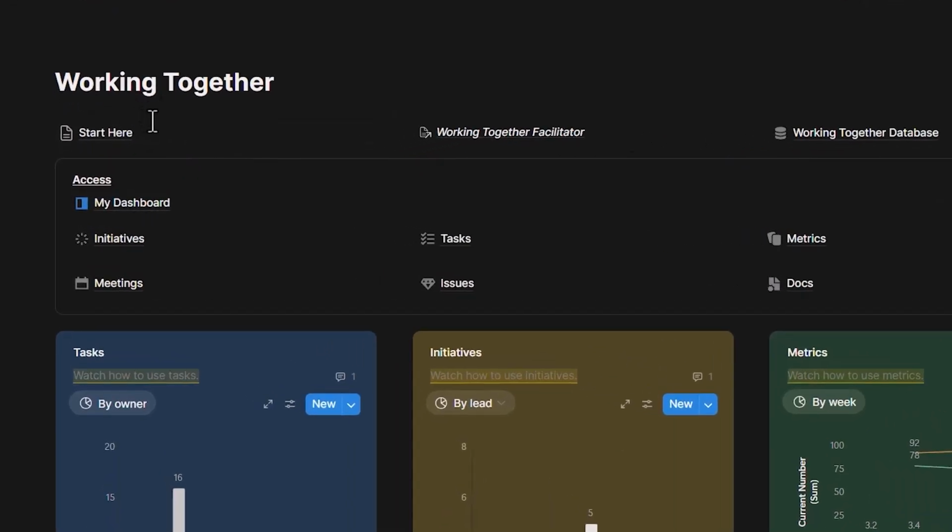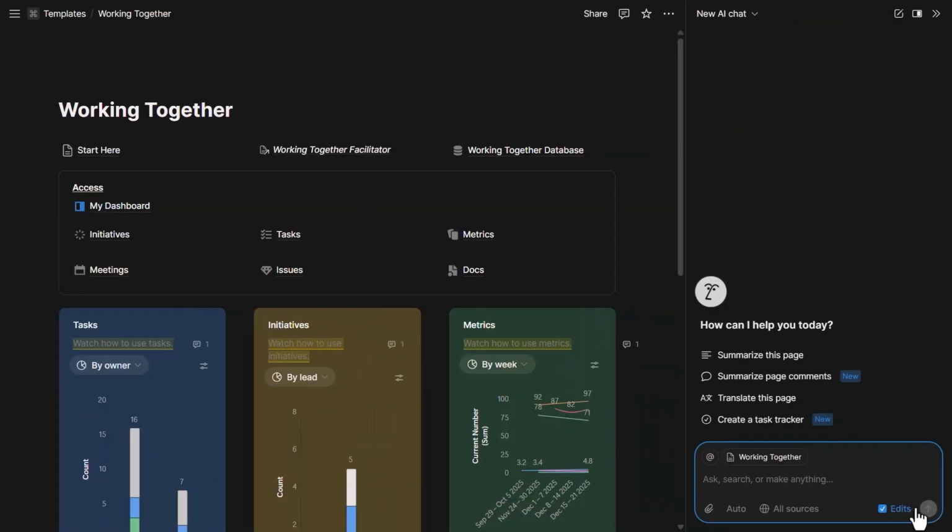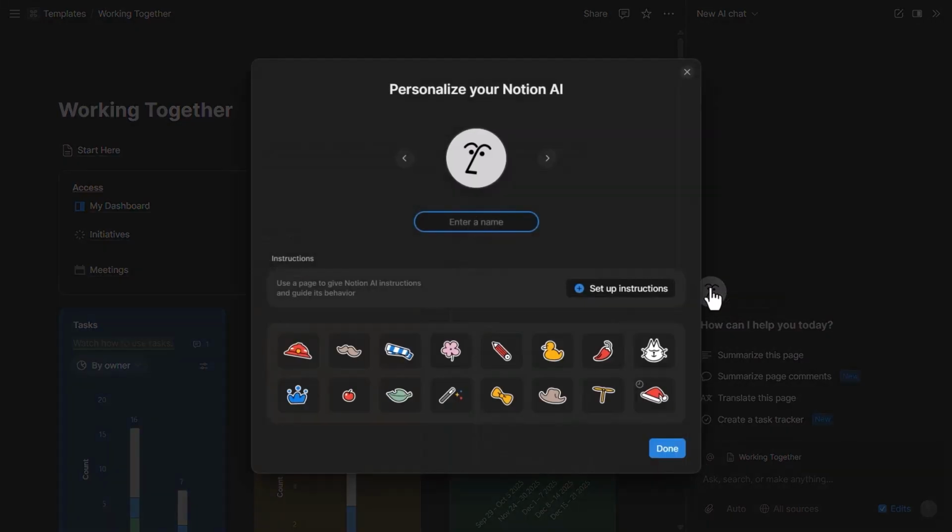There is a step-by-step onboarding guide to guide you in populating data within this template, so you can start using it very quickly and customize it with your data. There is also an AI instruction template that is included with this system that you can use as the Notion AI agent personality right here.